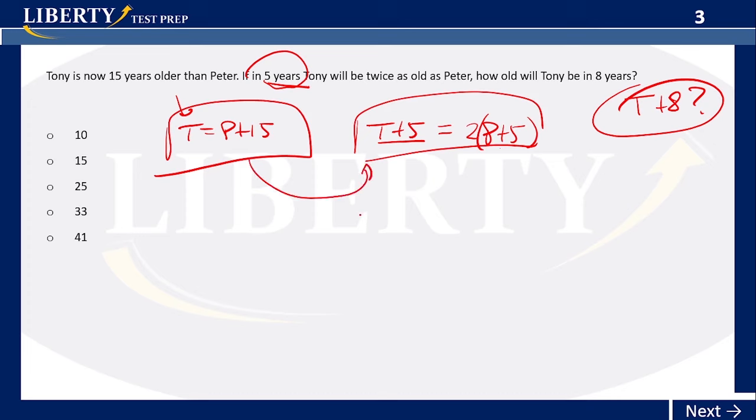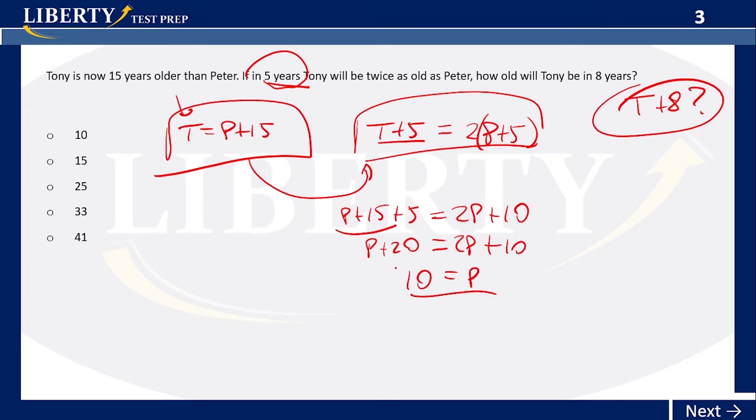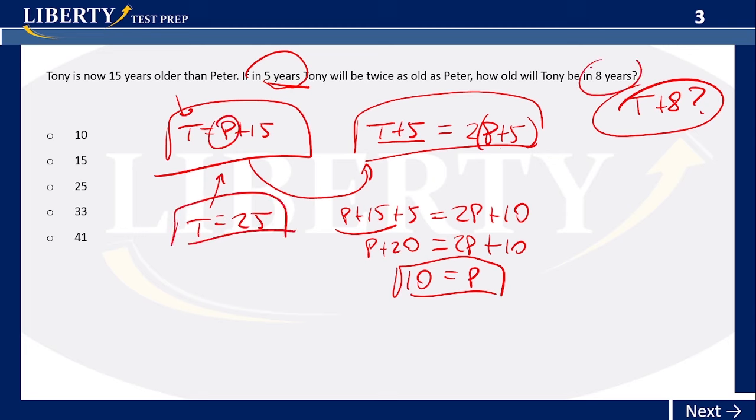So T, right? So it becomes P plus 15 plus 5. P plus 15 is being substituted by T. Is equal to 2P plus 10. Okay, so this one's P plus 20 is equal to 2P plus 10. Here you have P is equal to what? To 10, right? Peter right now is 10. If Peter is 10, Tony is equal to 25, just by here putting 10 here, right? So if Tony is equal to 25, in 8 years, Tony will be 33. There you go. Okay, simple, easy.